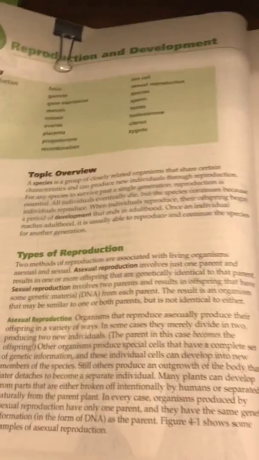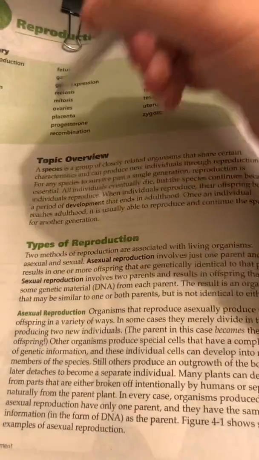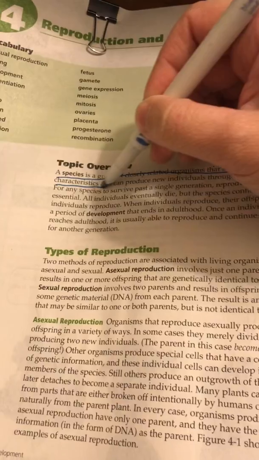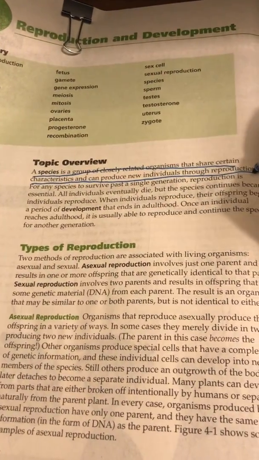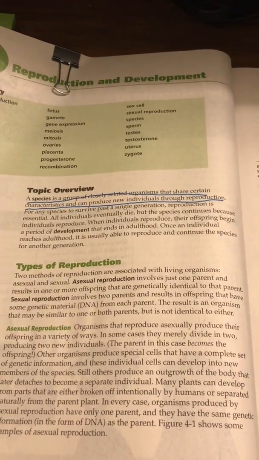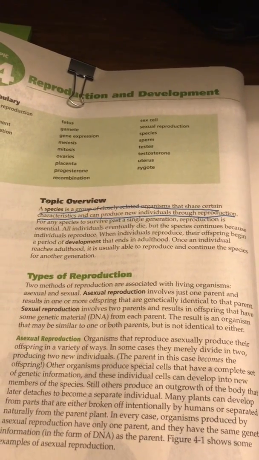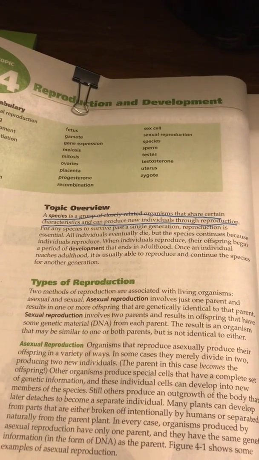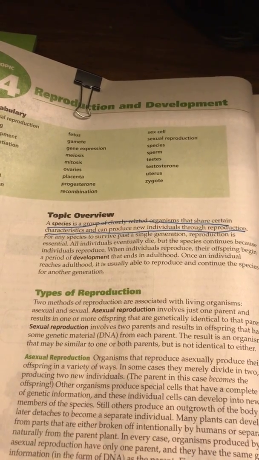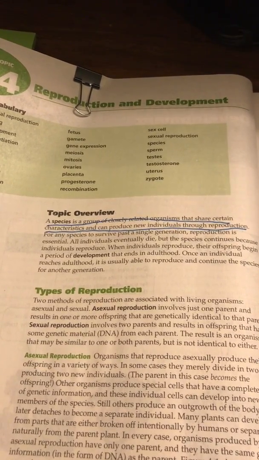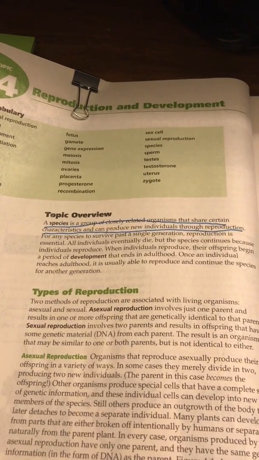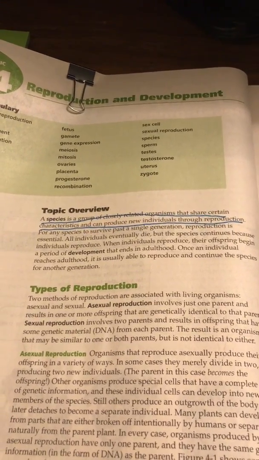Reproduction and development. Topic overview. A species is a group of closely related organisms that share certain characteristics and can produce new individuals through reproduction. For any species to survive past a single generation, reproduction is essential. All individuals eventually die, but the species continues because individuals reproduce. When individuals reproduce, their offspring begin a period of development that ends in adulthood. Once an individual reaches adulthood, it is usually able to reproduce and continue the species for another generation.